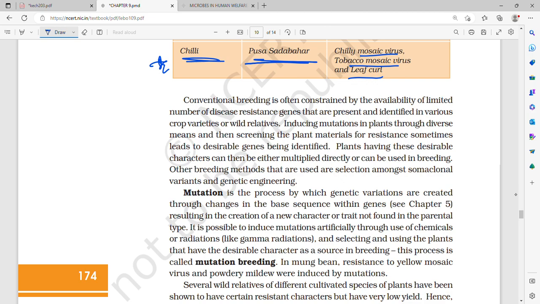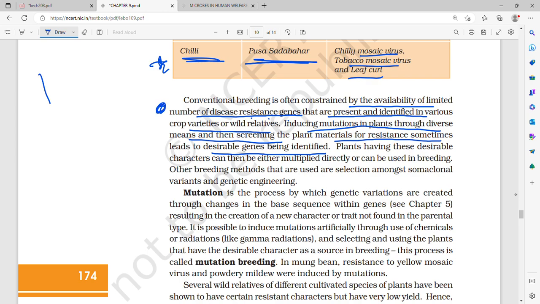Now, conventional breeding is often constrained by the availability of a limited number of disease-resistant genes that are present and identified in various crop varieties or wild relatives. Inducing mutation in plants through diverse means and then screening the plant material for resistance sometimes leads to desirable genes being identified. So, conventional breeding is often constrained by the limited number of disease-resistant genes. This is the most important part.